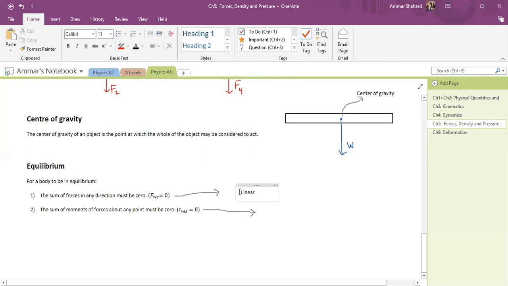This is related to the dynamics part basically. And when the second condition is satisfied, we say rotational equilibrium. And when both of them are satisfied, we say the object is in complete equilibrium. So it will not accelerate and it will not start to spin on its own. So those are the conditions of equilibrium.